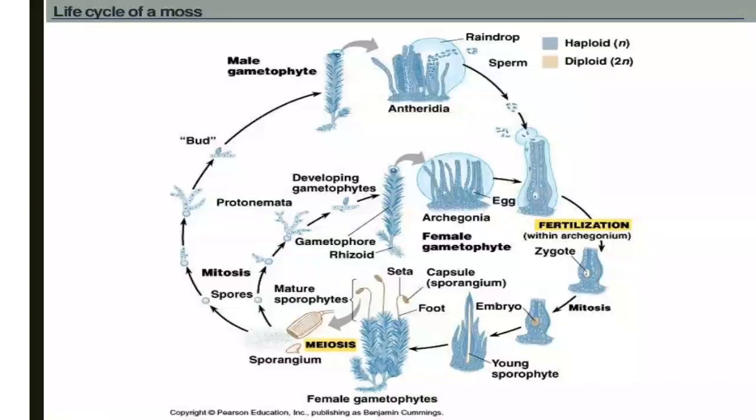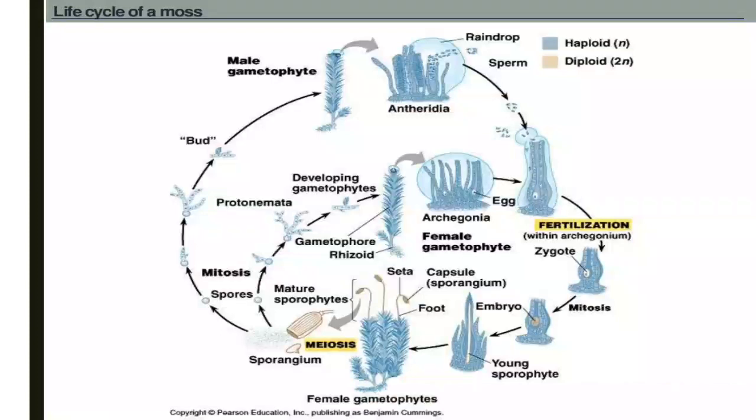Life cycle of mosses, you can observe here. Male gametophyte or female gametophyte, how they fuse together, fertilization occurs. Then the sporophytic body will be produced. The sporophytic body has foot, seta and capsule. The capsule has spores.